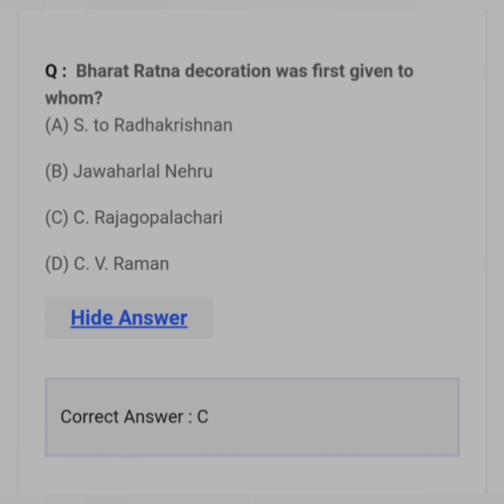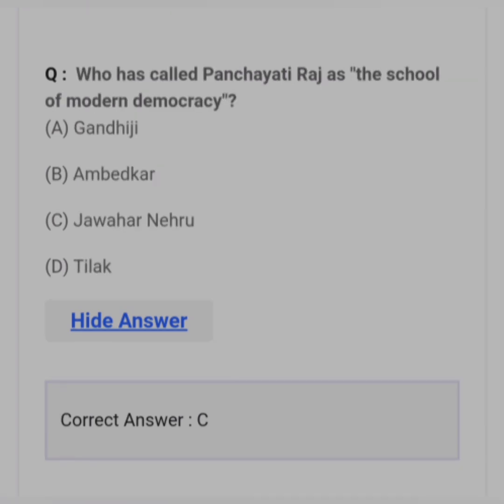Bharat Ratna decoration was first given to whom? Answer C. C. Rajgopalachari. Who has called Panchayati Raj as the school of modern democracy? Answer C. Jawaharlal Nehru.